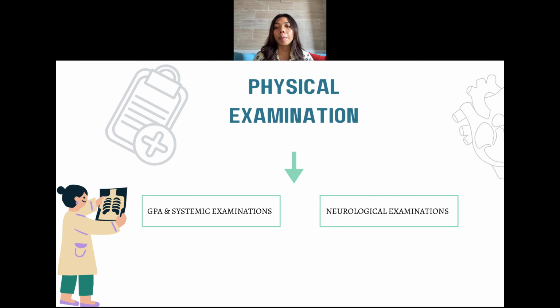Thank you. Hello, my name is Wulan. My number is 010, and here I would like to guide you through the complete physical examinations that would suggest initial diagnostic clues in order to diagnose a patient relating to embolic stroke. Now, closely related to hypertension and hemiparesis, there are two physical assessments that should be taken into consideration. Those are, number one, general and systemic examinations, and number two, neurological examinations.